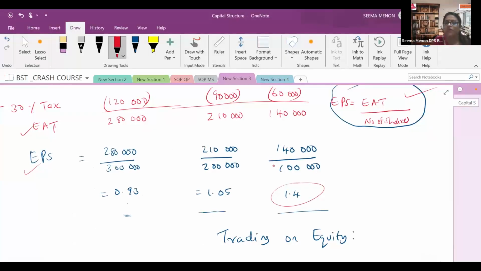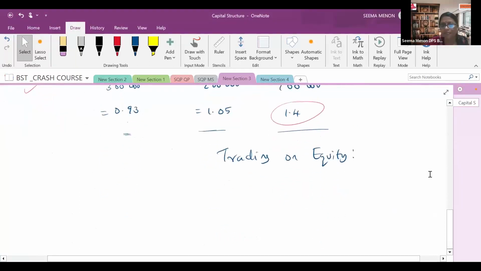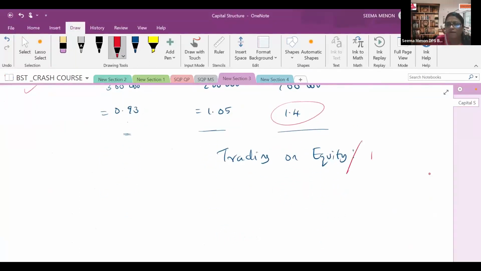The highest one is 1.4. That shows that debt is increased, then the EPS also increased. And this process is known as trading on equity, or financial leverage. This entire situation is known as financial leverage. Financial leverage is favorable when EPS is increasing, that means when debt is increasing in the total investment.